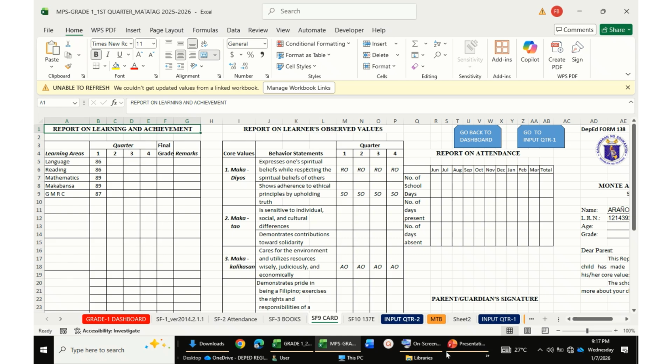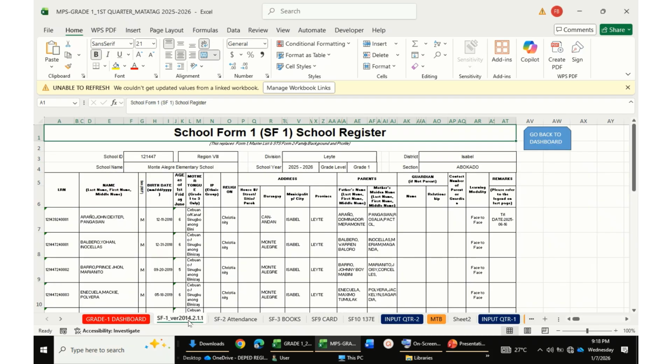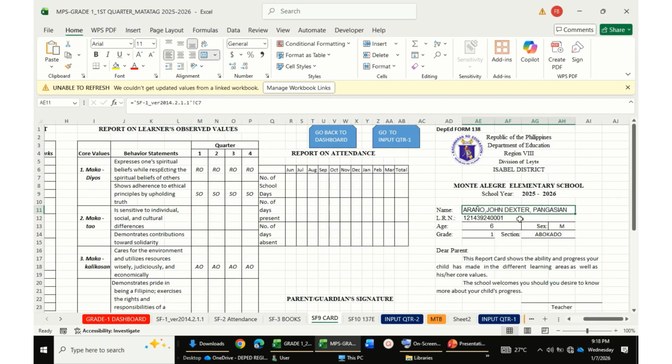Here is now the data of the card for Aranyo Dexter. When you go to Form 1, Aranyo Dexter is number 1, so it is already copied or linked, and automatically the name is written.